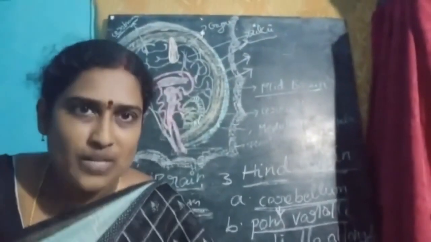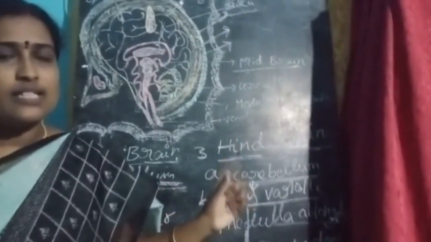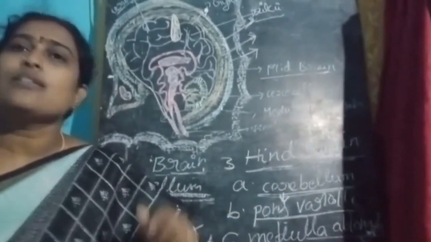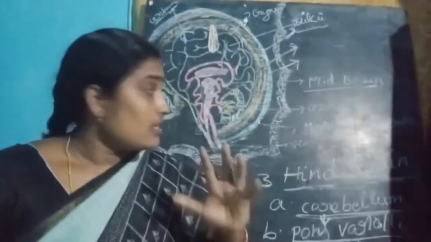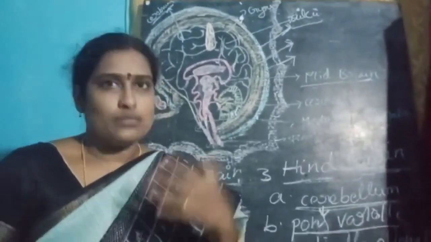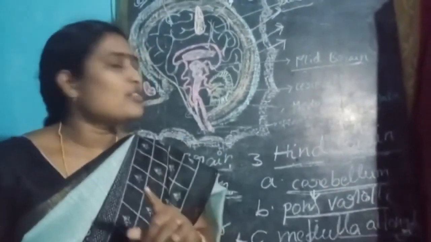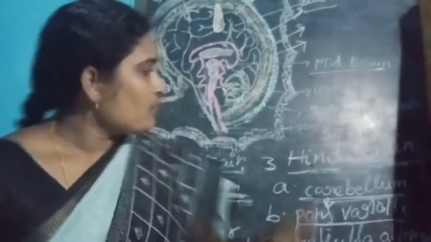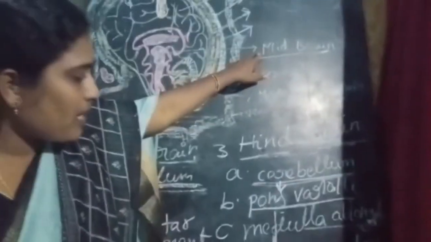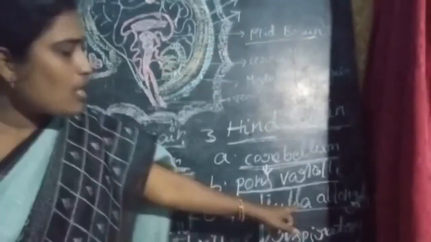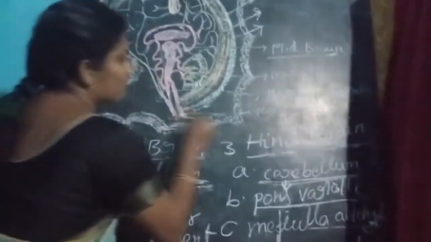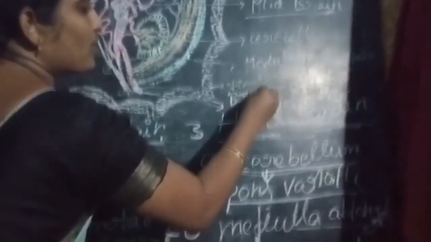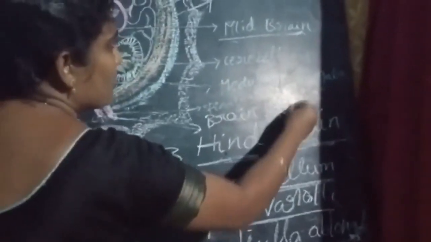Okay. Next subtopic is the spinal cord. Okay, next topic we are going to discuss is the spinal cord. Before, I mentioned the meaning of brainstem. Brainstem: the midbrain, pons varolii, and medulla oblongata together form the brain stem.